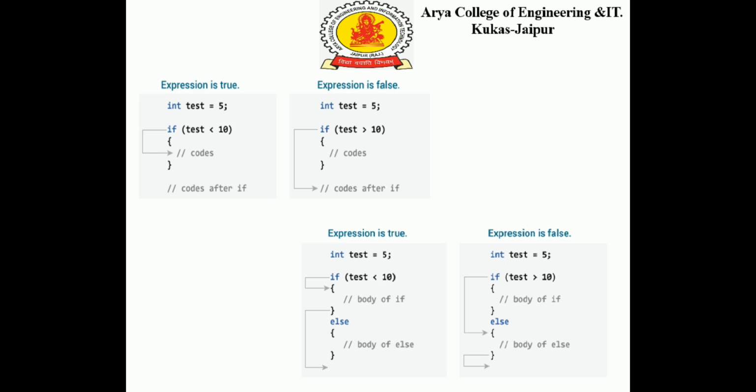Next, we can see an if else statement with both true as well as false conditions. If we are having a condition test less than 10 and the test is having a value 5, the condition will be true and the block of code of if will be executed and the block of code of else will not be executed. Whereas if the condition is test greater than 10, then test is having a value 5, the condition will be false and the block of code of the else statement will be executed.